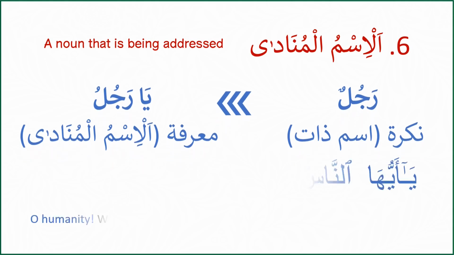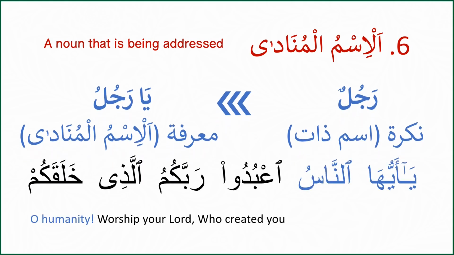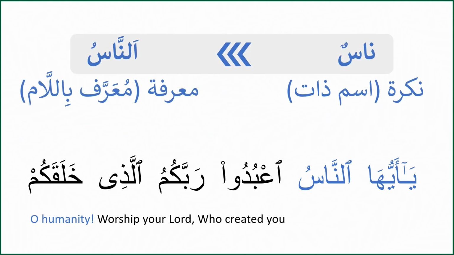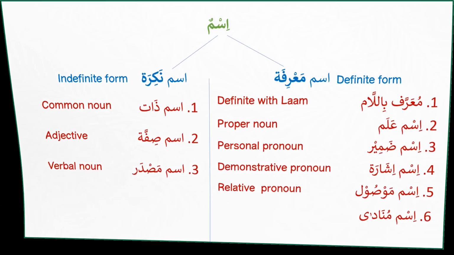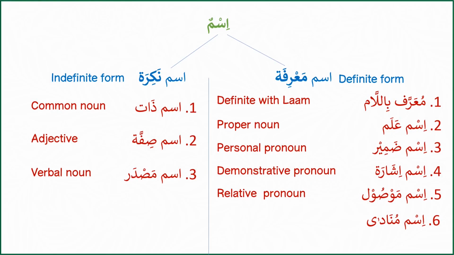We have seen an example of Ism al-Munada earlier from the Quran. يا أيها الناس اعبدوا ربكم الذي خلقكم. But here, الناس is ma'rifah even without being munada. Nasun is nakira and an-nasu is ma'rifah. This is a topic of imperative sentences. So far, our focus is to understand between ma'rifah and nakira types of ism. These are the types of ism ma'rifah and the ism nakira we can easily grasp at this stage.